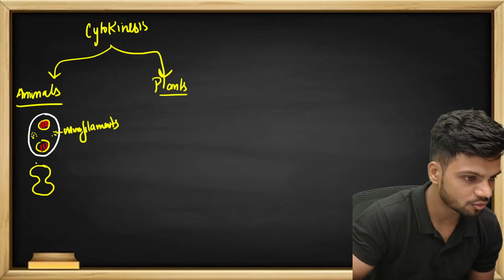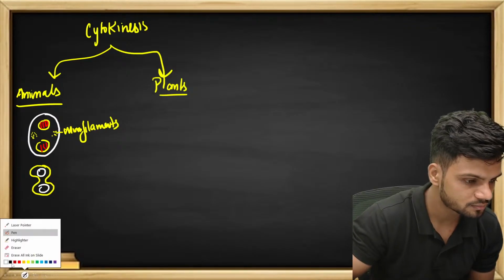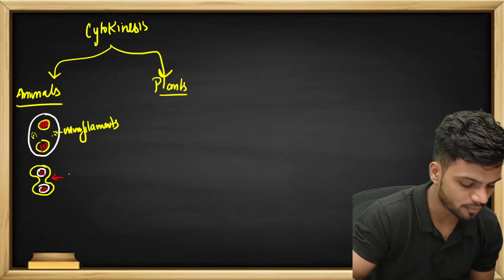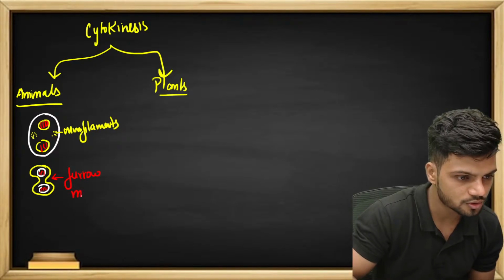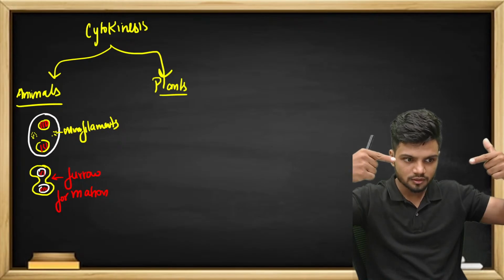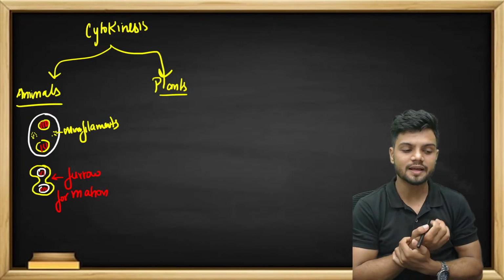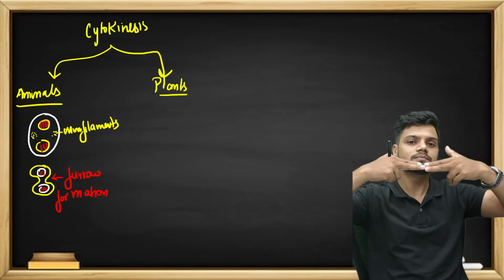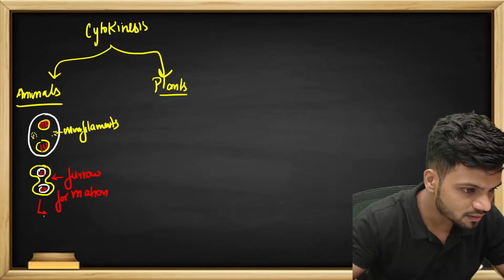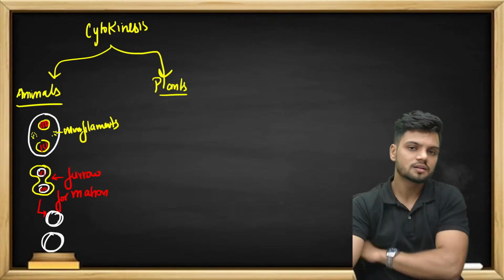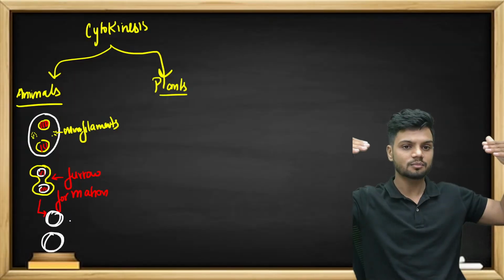It will try to go inside. This right here is called furrow formation. Furrow formation is happening. You are squeezing from the outside, from both sides, in the case of the animal cell. If you keep squeezing, at one point it will touch in the middle. When that happens, the two cells will separate out.